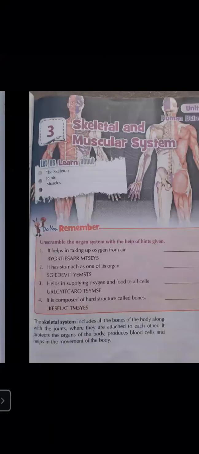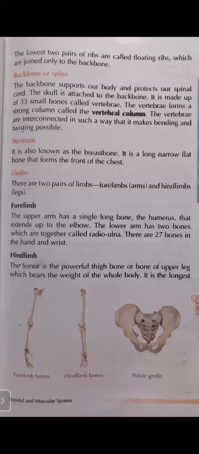The lowest two pair of ribs are called floating ribs, but it does not mean that they float in our body. It is just having the name floating ribs, but they are attached to the backbone, which are joined only to the backbone. No other joint is there. Only one joint which is with the backbone. That is why they are known as floating ribs, but they do not float in our body.